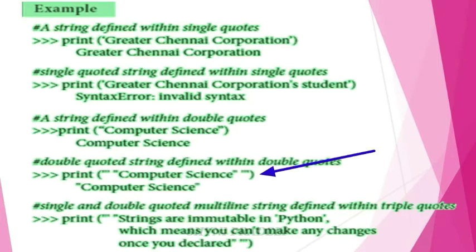Next see, print strings are immutable in Python, which means you can't make any changes once you declared. This is a multi-line string, but it is given within triple quotes. So you will get the output strings are immutable in Python, which means you can't make any changes once you declared. So these are the examples for declaring strings.